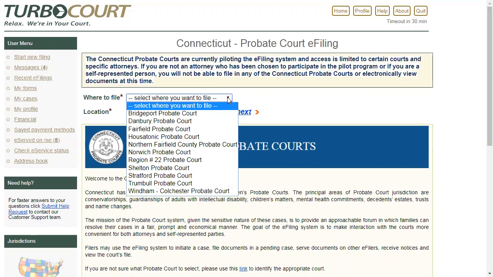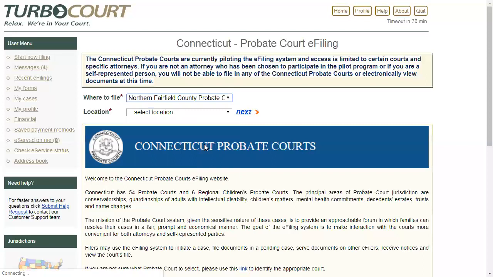From the drop-down list of where to file will be a list of the probate courts. So select the one that you're needing to file into. So whether you're initiating a new case or whether you're filing into an existing case, tell us which court you're going to be filing into. I'll go ahead and select Northern Fairfield. The location is automatically selected for me. And then I simply click Next.